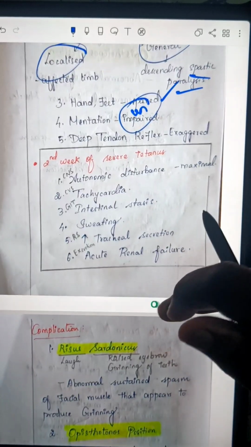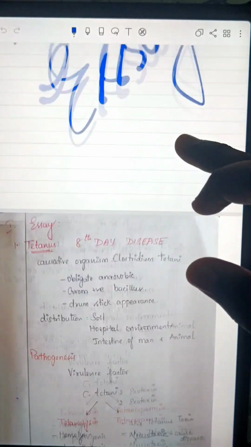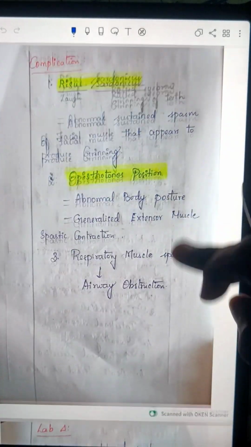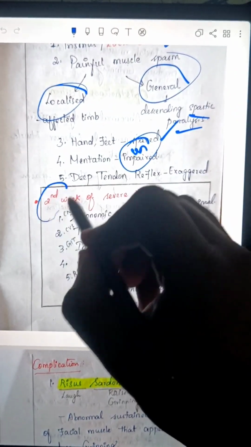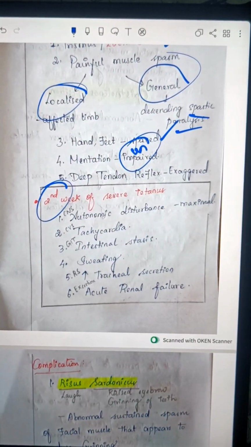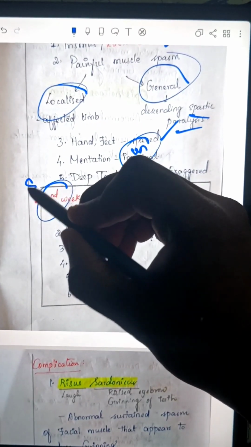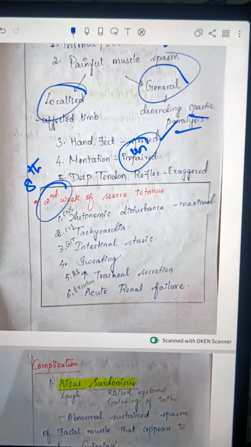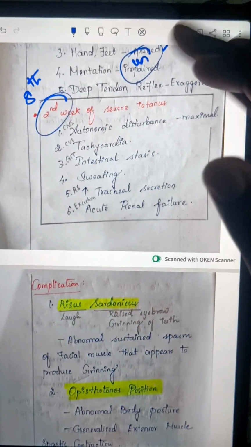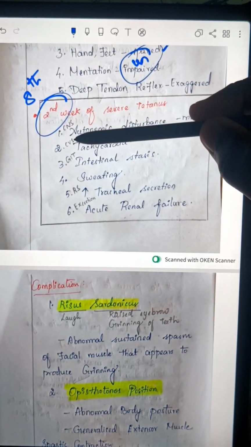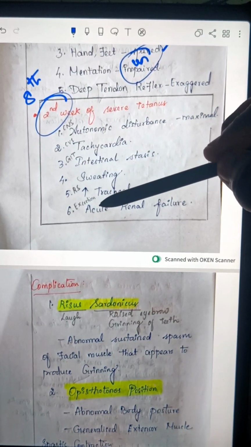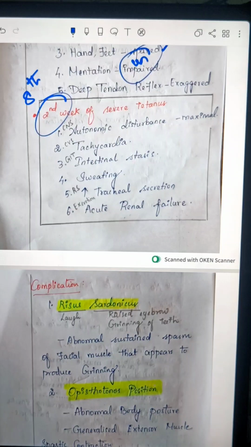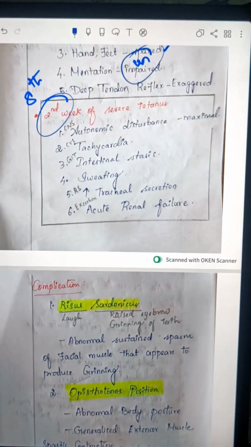Okay, why is tetanus called eighth day disease? Here is the answer. From the starting of the second week, that is the eighth day, the manifestations are going to be very severe. You remember the systems: CNS, CVS, GIT, RS, and excretion. In CNS, there are autonomic disturbances. There is maximal autonomic disturbance.